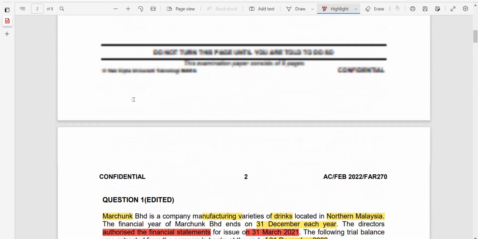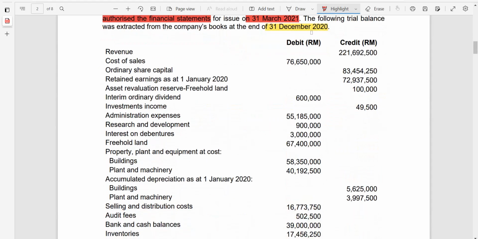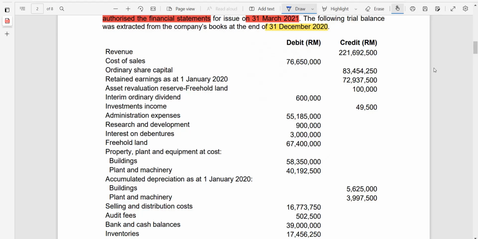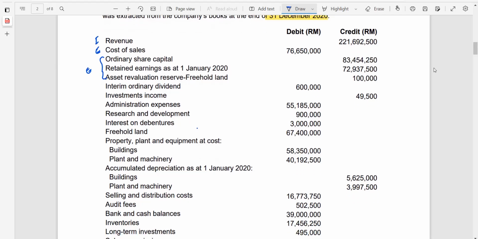Let's look at the first situation, which is the trial balance given to you. You have the item revenue. This is an income, and it goes to the SOPL. Cost of sales is an expense. Share capital, retained earnings, and ARR, the asset revaluation reserve, are the ones going to equity.